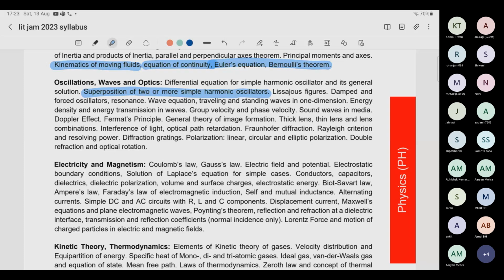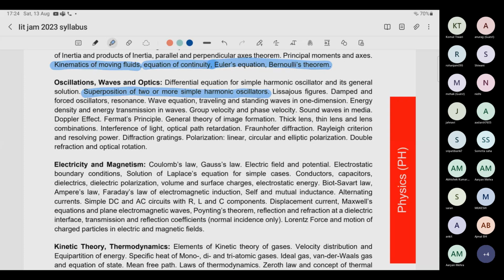Sound waves in media. So in sound waves, nothing more is important, only Doppler effect is required. The formula of Doppler effect must be clearly in your mind. And also you should know what happens in Doppler effect when the medium also starts to move. Let's say there is a source, there is a sound, but also in between there is air which is moving. So then how is the Doppler effect changing? That formula you must also have in mind.